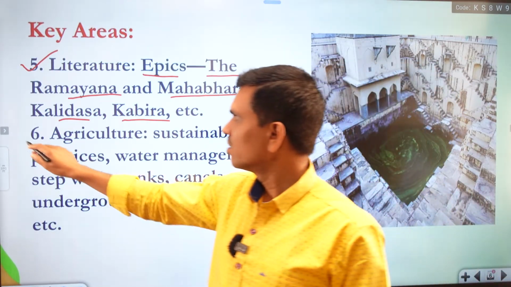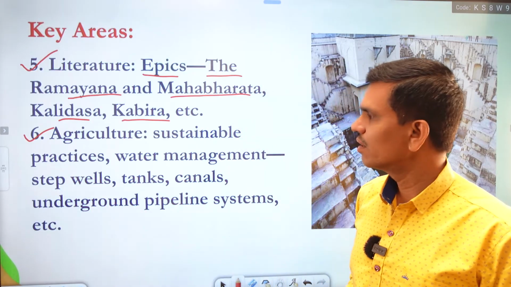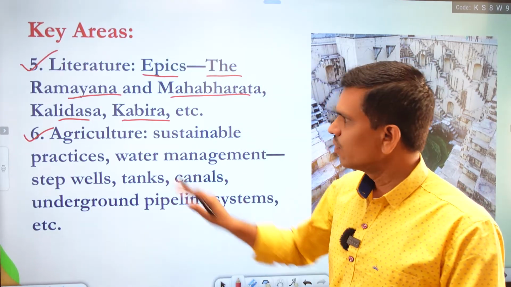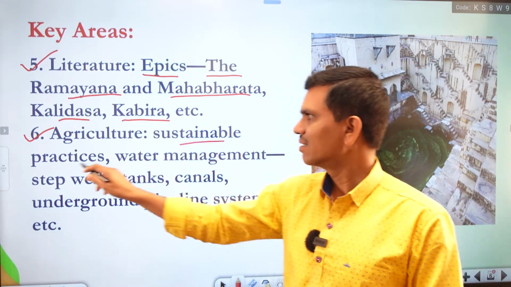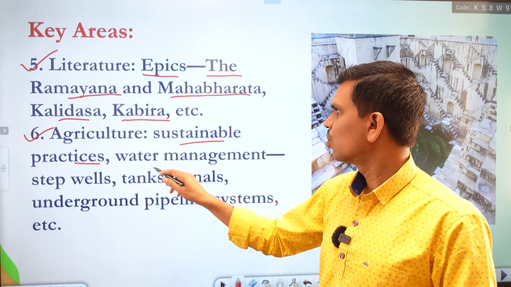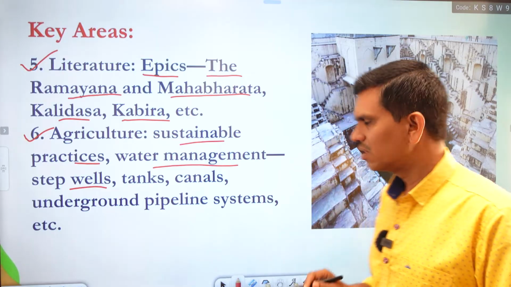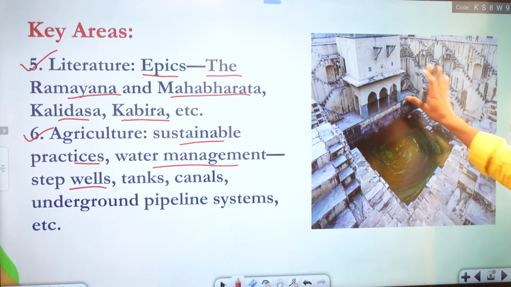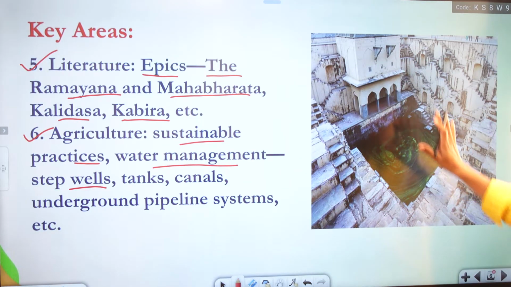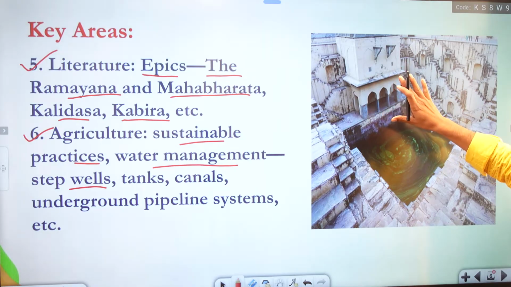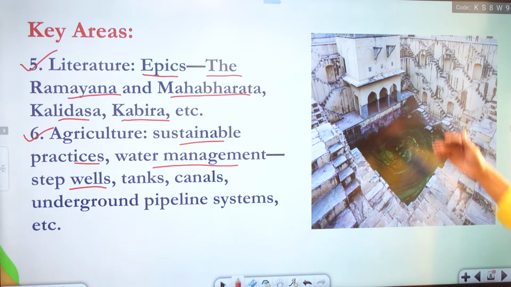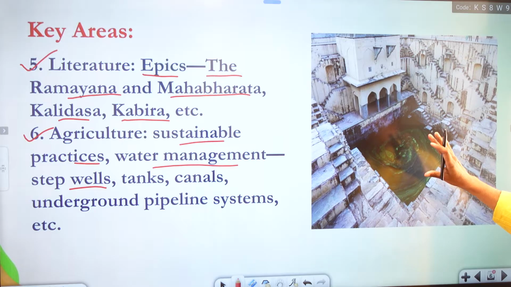Next, we have agriculture. This is also a core area of the Indian knowledge system, which talks about sustainable practices. What kind of practices? Water management. For example, we have step wells. You all might have seen step wells like this. So we have this type of water management system with architecture. You can see how this is a blend of architecture and sustainable practices like water management.